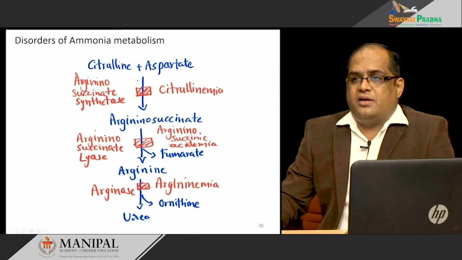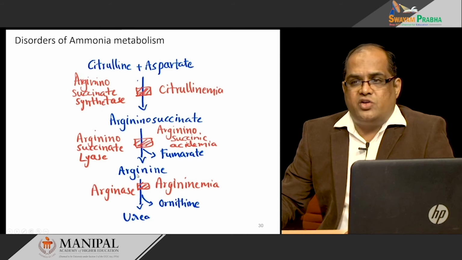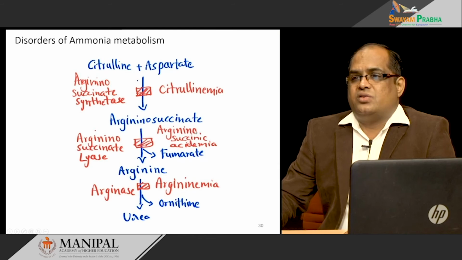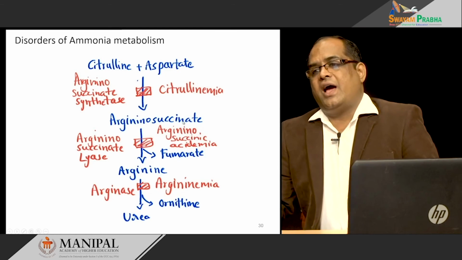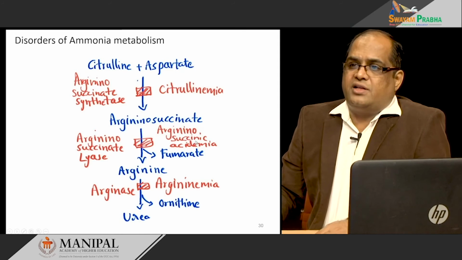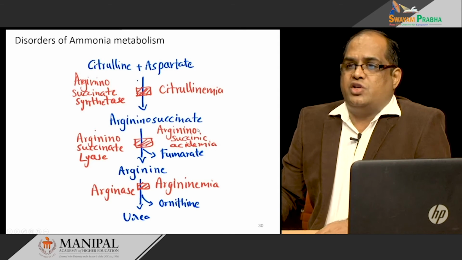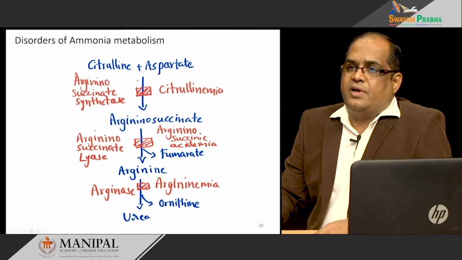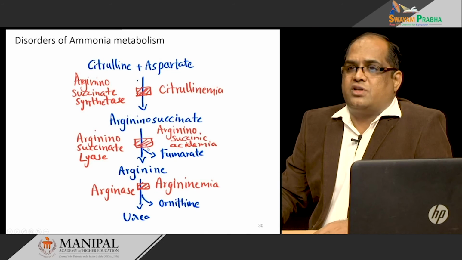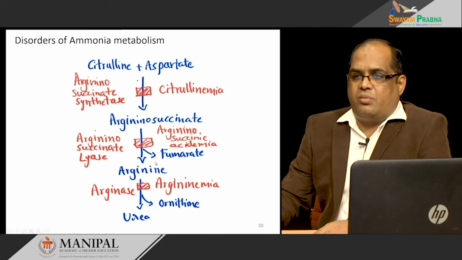And if you put a block in this, argininosuccinate is not converted into arginine. So, this disorder is called argininosuccinic aciduria, acidemia leading to aciduria. Argininosuccinate level increases in blood and then spills over into the urine. This is the fourth disorder of ammonia metabolism.